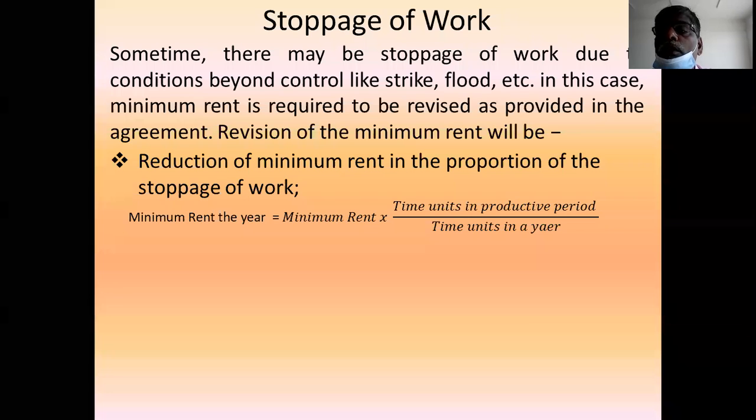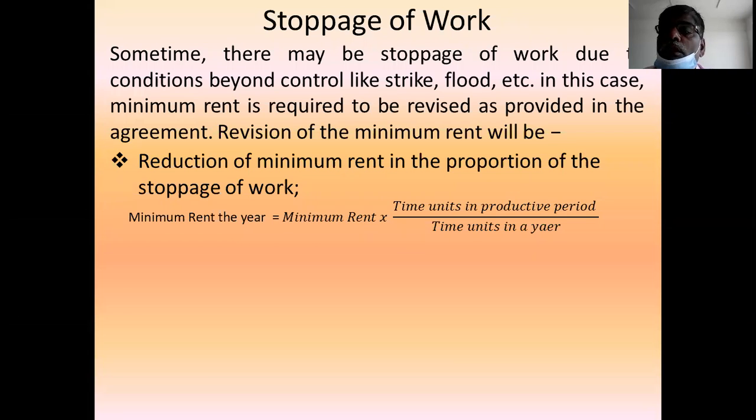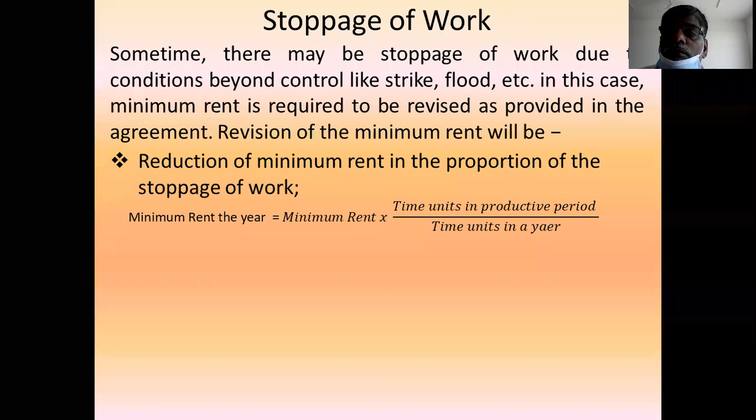For example, in a year there are 12 months. Out of 12 months, 3 months is a strike. Then the productive time units are 9 months. 9 months are called the productive period. That is called time units in the productive period.